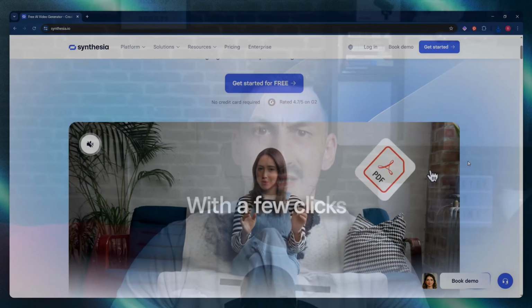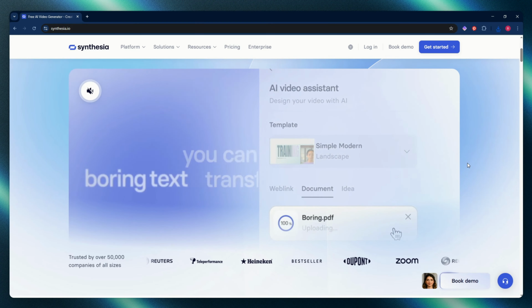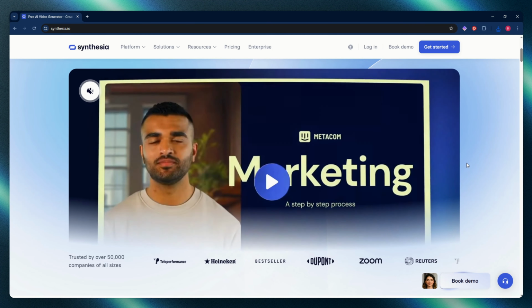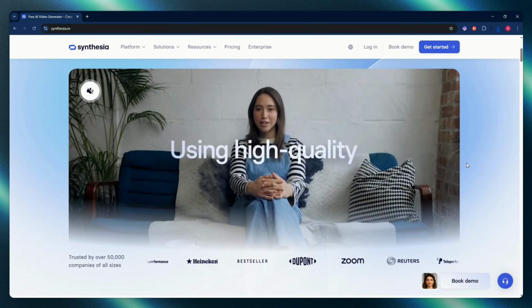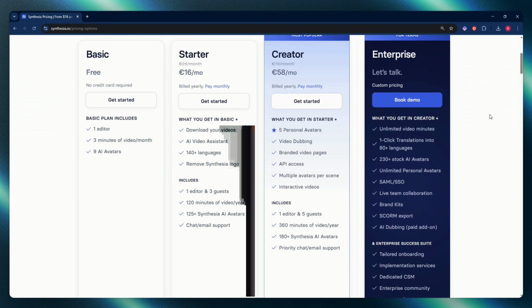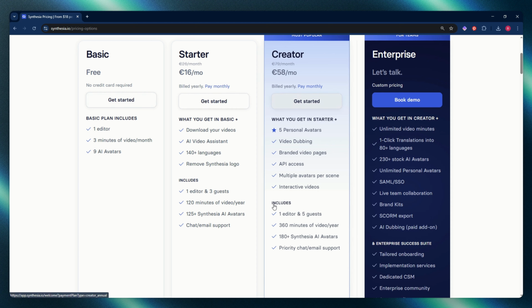Next up is Synthesia. Its strength, well, it offers a library of 140 plus ready-made avatars spanning diverse ethnicities, ages, and styles. No need to create your own unless you want to. It's best for professional presentations, educational content, and multilingual videos because it supports 120 plus languages. For pricing, it has a free plan available which offers 3 minutes a month, and then it's $29 a month for 120 minutes of video a year. Tip: this is the Swiss Army knife of AI avatars. Less customization but excellent variety and stability.